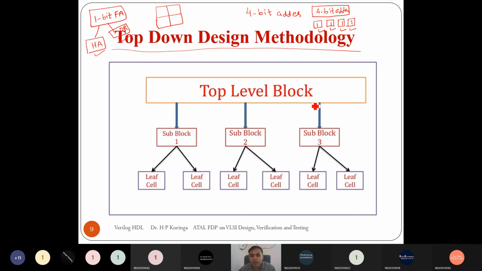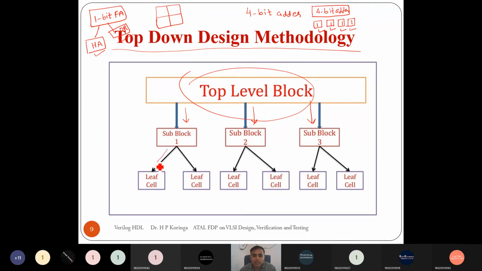So when we have some complex design, we divide it into different sub-blocks, and we have to divide in such a way that it creates a minimum of distinct sub-blocks. We need to design only those blocks.